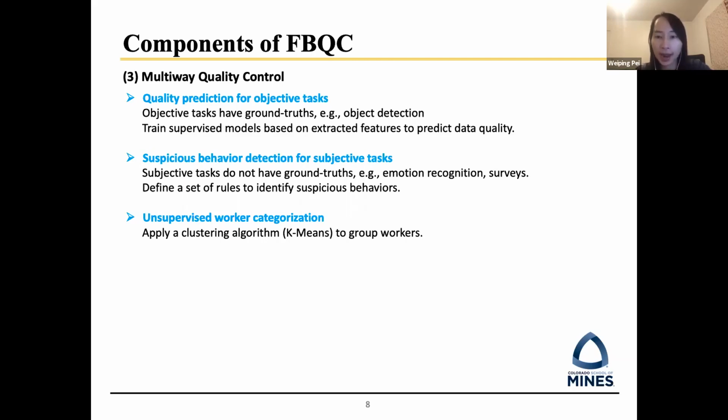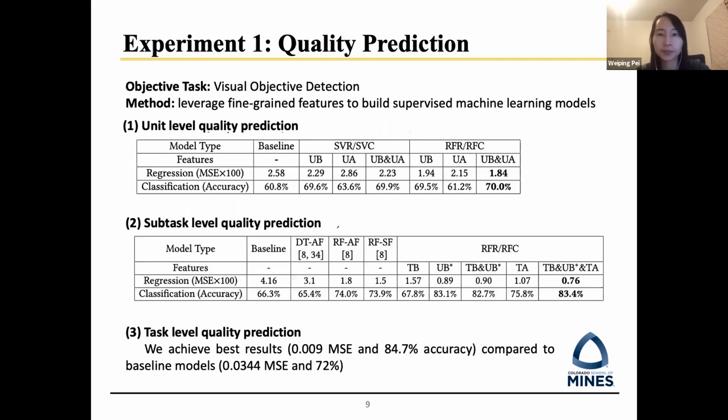For subjective tasks that do not have ground truths, we consider suspicious behavior detection, in which we define a set of rules to identify suspicious behaviors. For unsupervised worker categorization, we consider an unsupervised clustering algorithm to group workers.